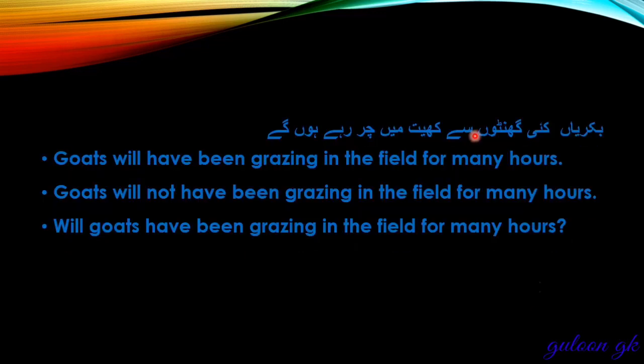बकरियां कई घंटों से खेत में चर रही होंगी. Goats will have been grazing in the field for many hours. Goats will not have been grazing in the field for many hours. Will goats have been grazing in the field for many hours? Positive, negative, interrogative sentence. Okay, field means खेत, grazing चरना, बकरियां goats.